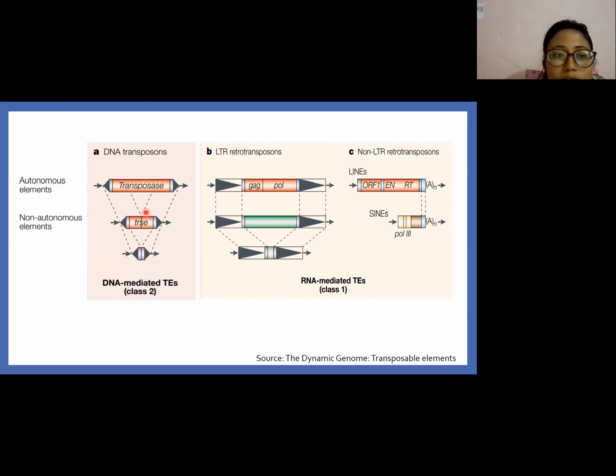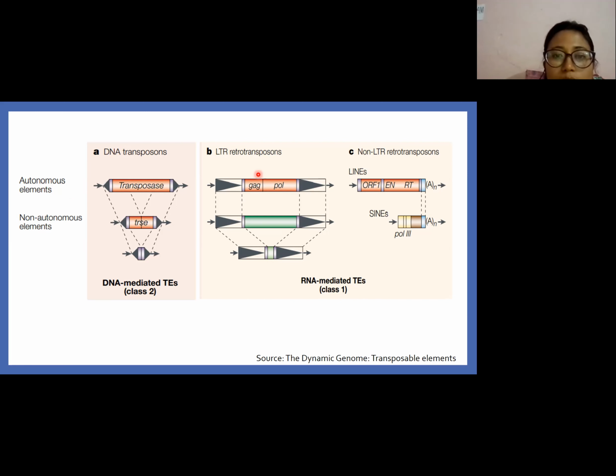In DNA transposons, the element is flanked by terminal inverted repeats, which are represented by the black triangles here, and target site duplications, which are shown here by arrows. Non-autonomous elements of DNA transposons are simple deletions of autonomous elements of DNA transposons.